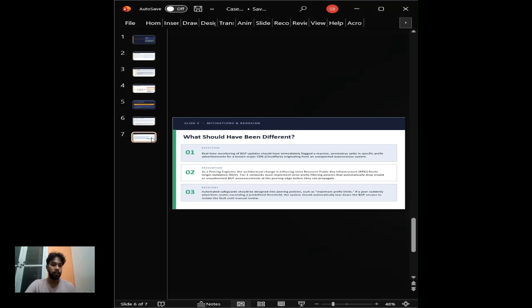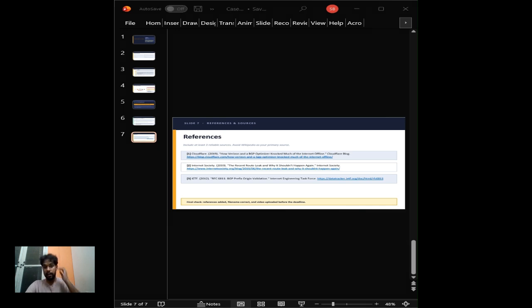So, moving on to the next slide, the references and checklist. Before concluding, I have reviewed the activity process checklist and ensured all pre-submission items, including my role confirmation and mitigation planning, are complete. My analysis today is supported by technical post-mortems published by Cloudflare and the Internet Society, alongside the IETF RFCs outlining BGP prefix origin validation. That concludes my post-mortem on the 2019 Cloudflare BGP route leak. Thank you for your time.